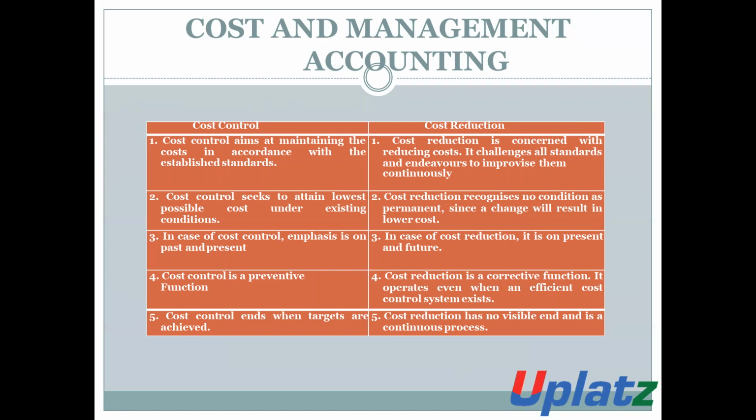The next difference is that cost control seeks to attain the lowest possible cost under the existing conditions, but cost reduction recognizes no condition as permanent, since a change will result in lower cost.